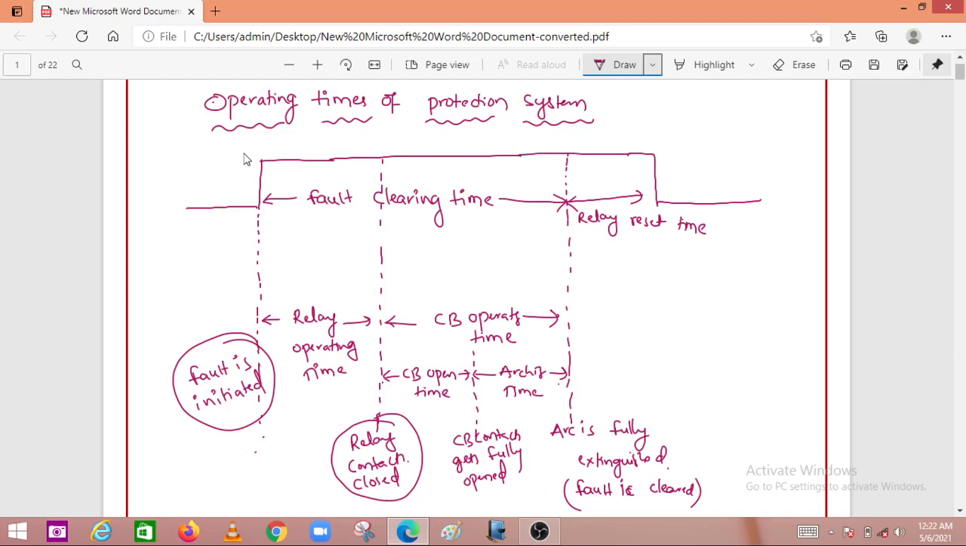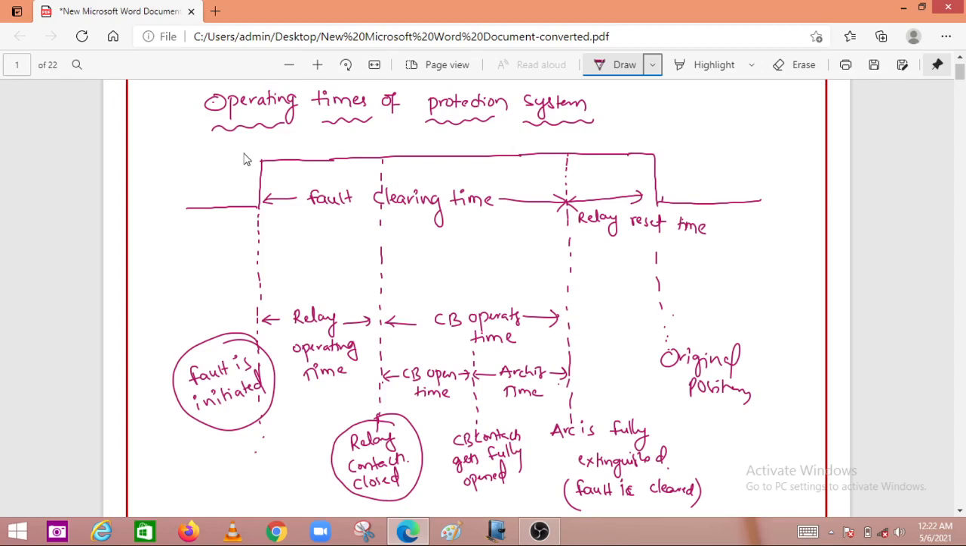And what is the relay reset time from this diagram? It is a time lapse between the instant at which the fault is cleared and the instant at which the relay is back to its original position. So this is the original position, and this is the relay reset time. If you remember this diagram, then you can easily define whatever definition he asks.